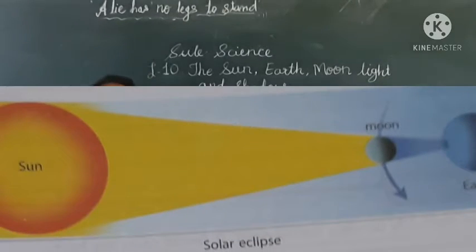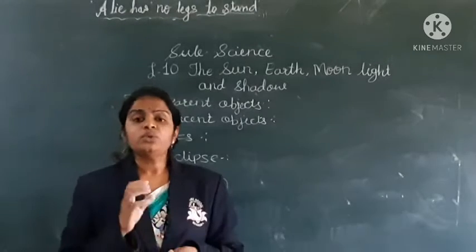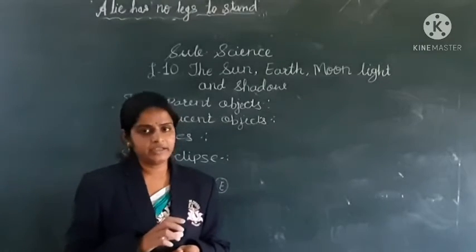On such a day, for a few seconds, the moon blocks some or most of the sunlight from reaching a certain region on the earth. So, from this region, the sun appears covered by the moon. This natural event is known as the solar eclipse.